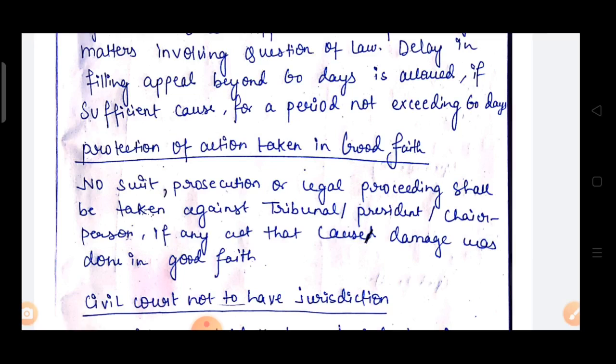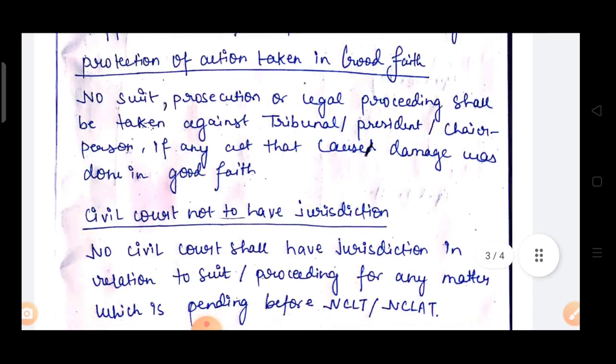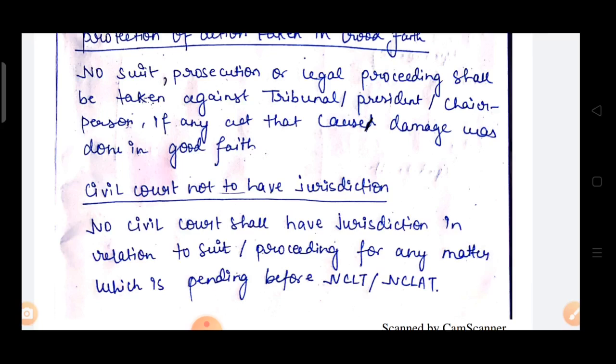Now, if any action is taken in good faith, no suit or prosecution shall be taken against tribunal or appellate tribunal or president or chairperson. Okay, no suit, prosecution or legal proceeding shall be taken against tribunal, president, chairperson if any act that caused damage was done in good faith. If any act was done and that act caused damage, but that act was done in good faith, then no suit will be taken against tribunal, president, chairperson, whoever has taken the action.